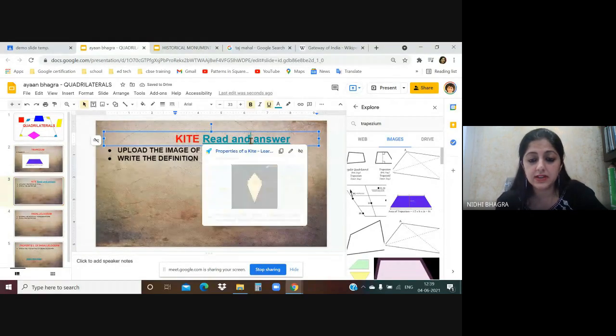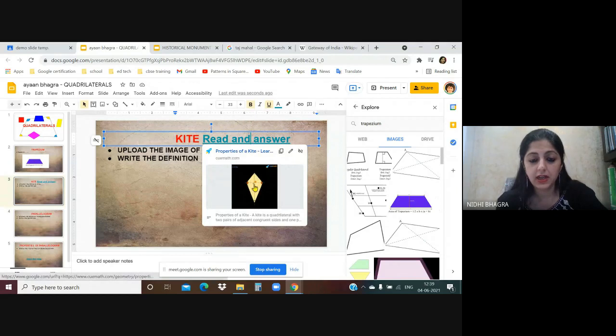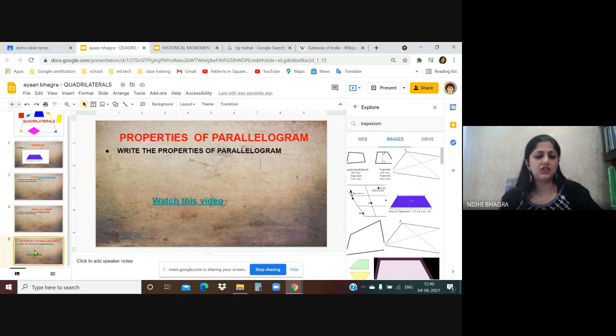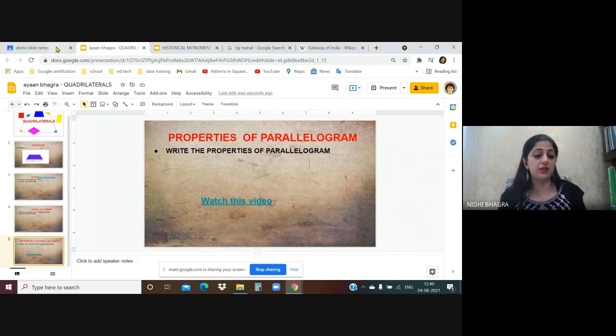So we'll click on this, go through the entire link, and then again edit the template and write about kite and upload the image of kite. Same way, next slide. So I've just created 5 slides just to give you a glimpse of a template. This kind of template can be created. You can even create a template of match the following, fill in the blanks, all these, I mean, for small students also, and this way they will also learn how to use Google Slides. They will also become digitally smart.